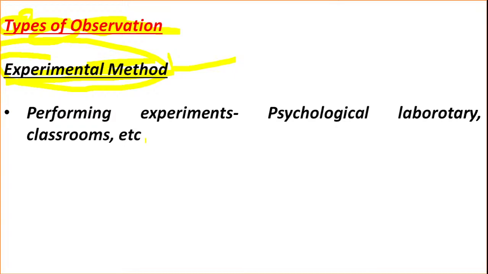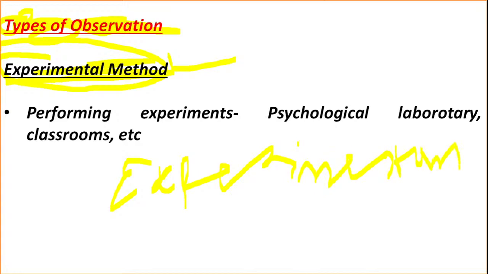The word experiment comes from the Latin word experimentum. Please remember that it is derived from the Latin word experimentum. Experimentum means a trial.